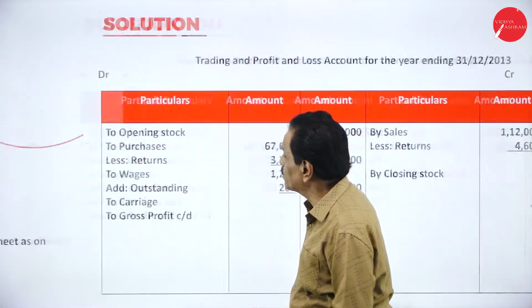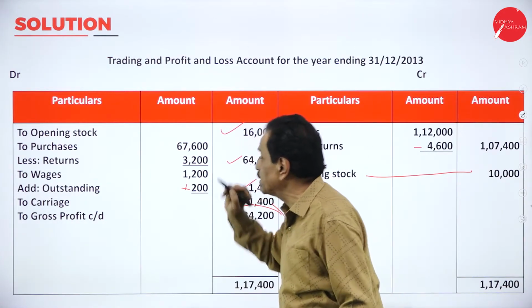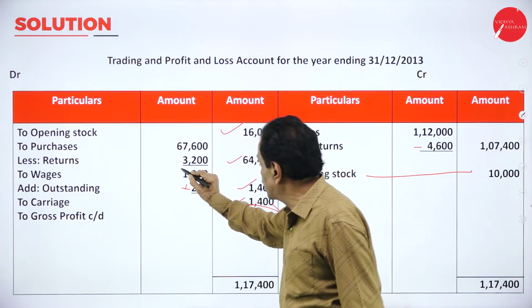So, Vilma, how have we solved this? Your opening stock is 16,000. You made a purchase of 67,000. Returns are 3,000.